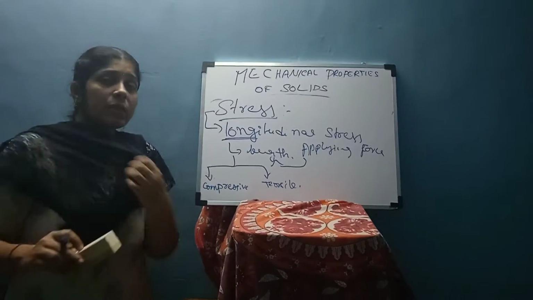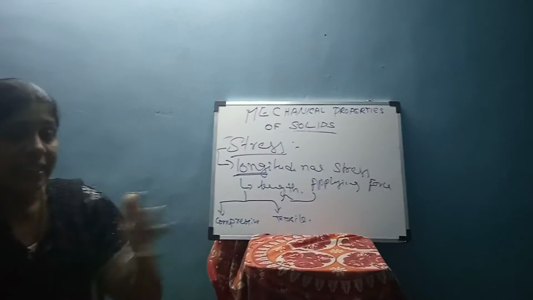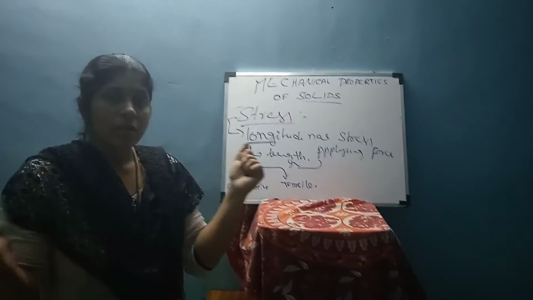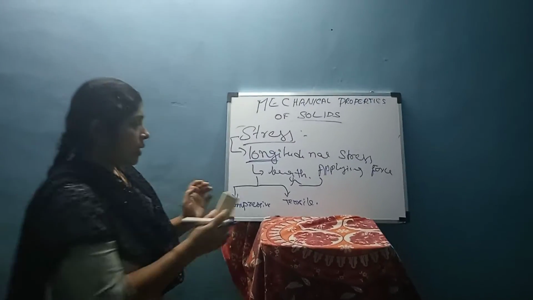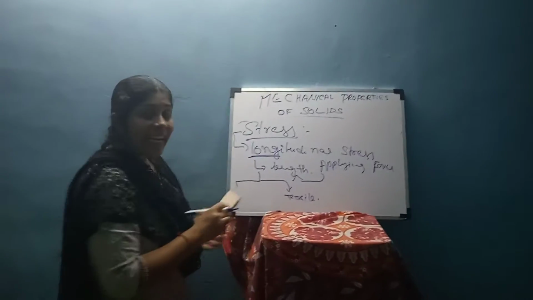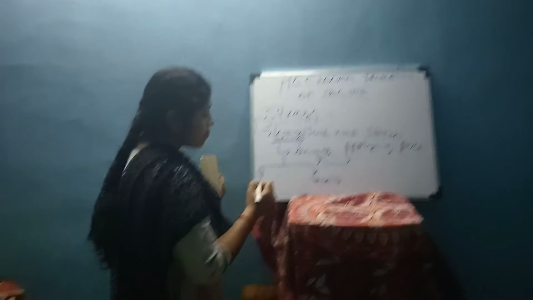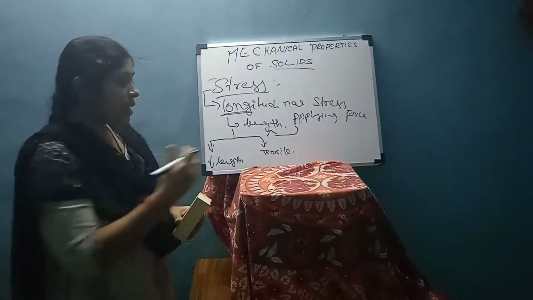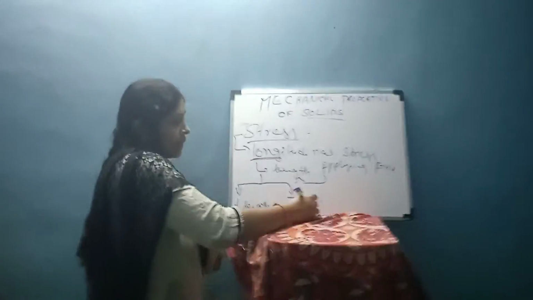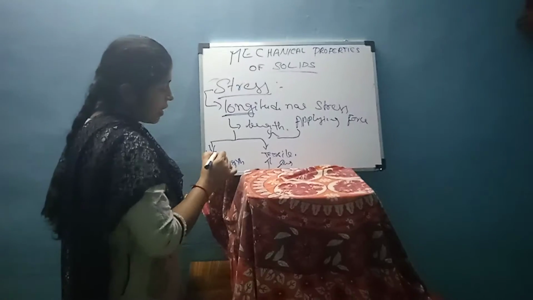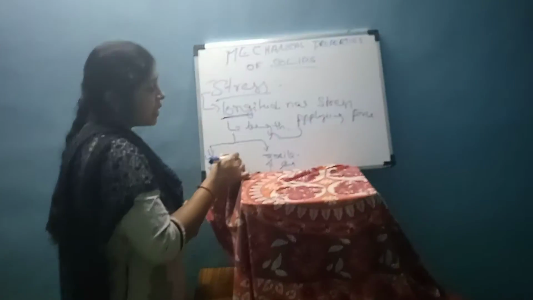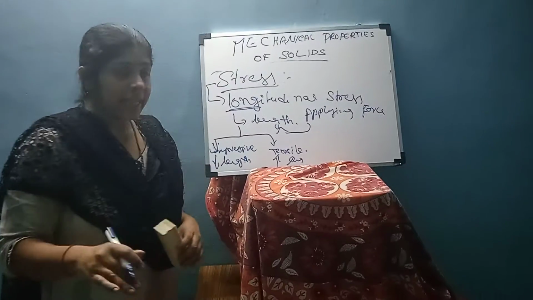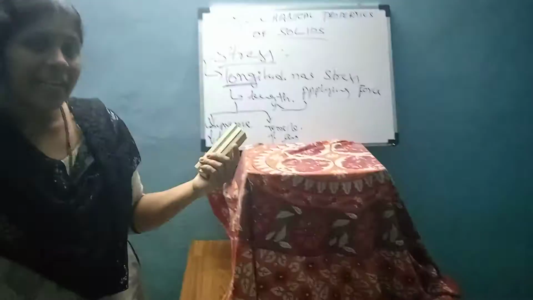What is compressive? Compressing, we all know what compression is. It is a decrease in length. Compression means decrease in length. Tensile means just the opposite, increase in length. Compressive means decrease in length. Tensile means increase in length.